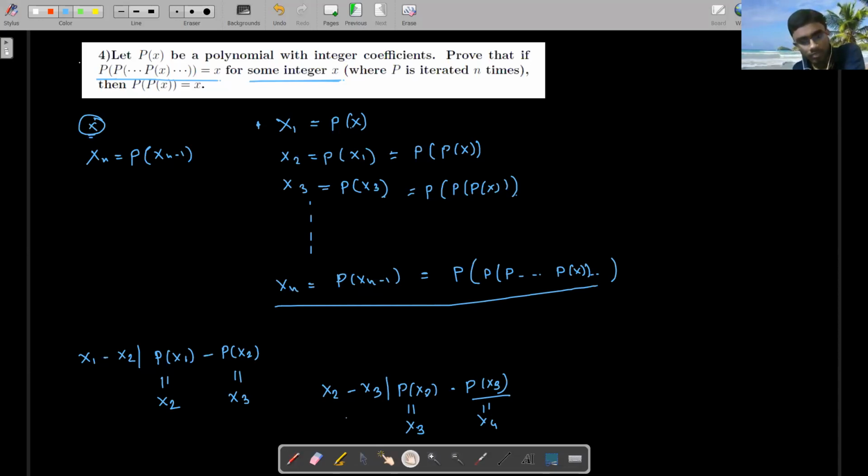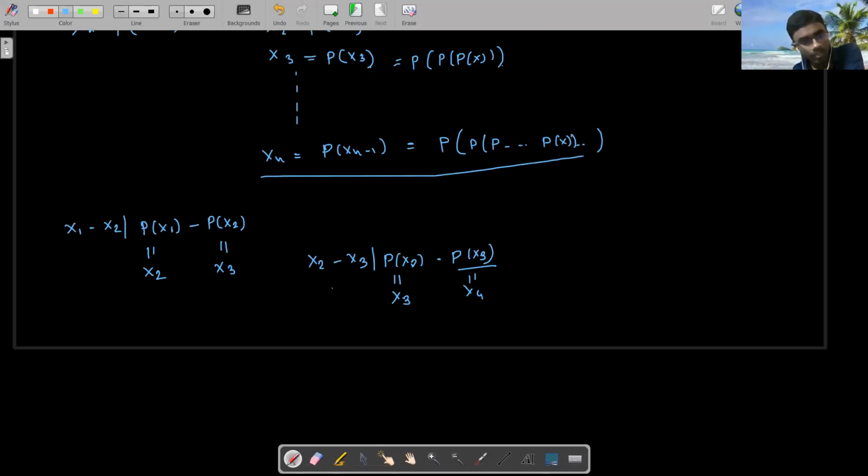So what can I say finally? x1 minus x2 divides x2 minus x3, x2 minus x3 divides x3 minus x4, like this, and this chain continues. Not exactly telescopic, though you can say telescopic-like things, but the thing is like that.